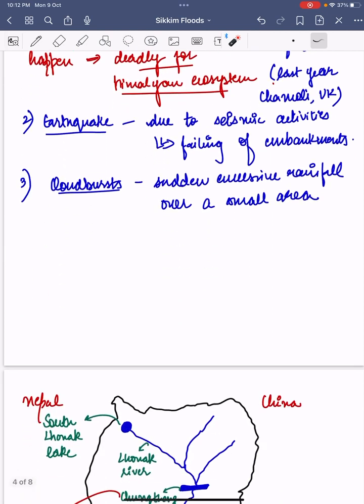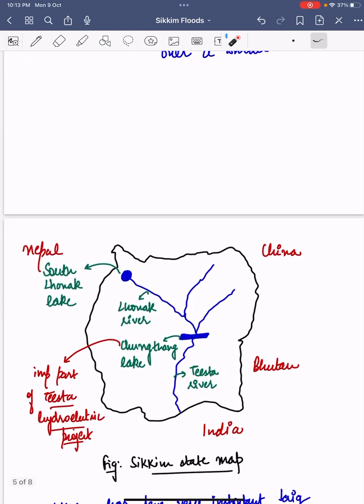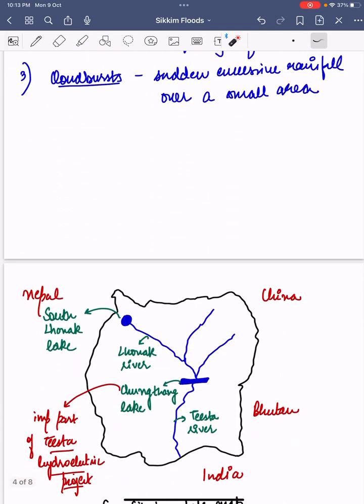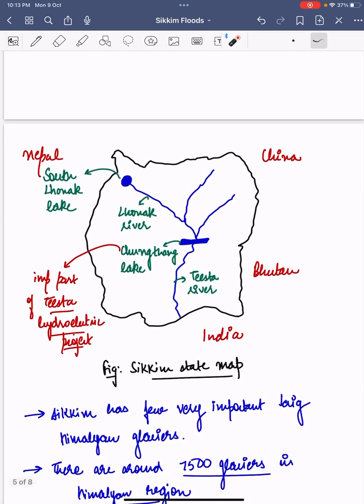Okay, so it can again result in failure of embankments. So these are a few reasons which are the causes of sudden outburst. Now let us see what happened in Sikkim.